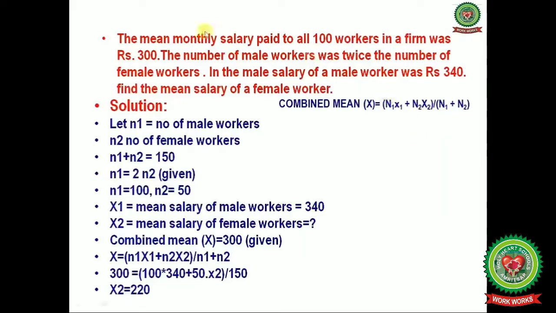Now the next problem we have to discuss: the mean monthly salary paid to all 100 workers in a firm was rupees 300, and the number of male workers was twice the number of female workers. The mean salary of a male worker was rupees 340. Find the mean salary of female workers.